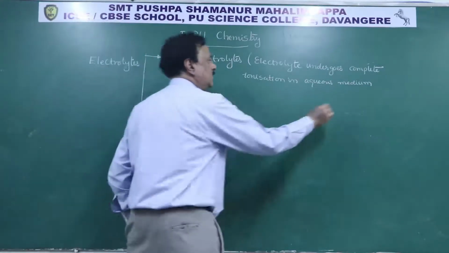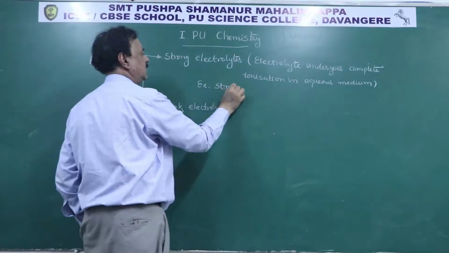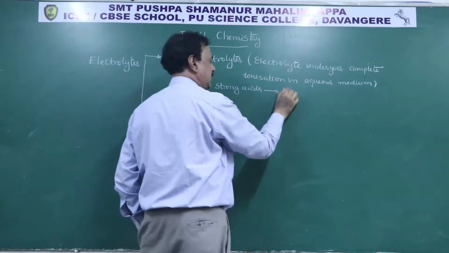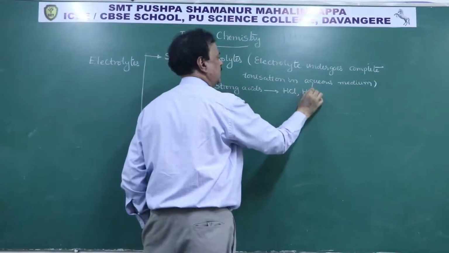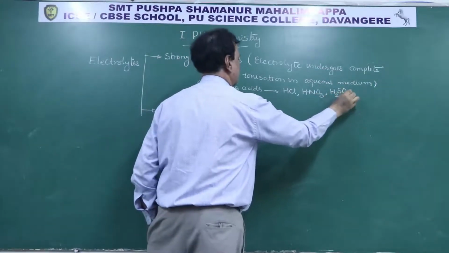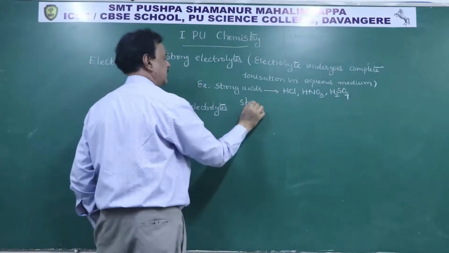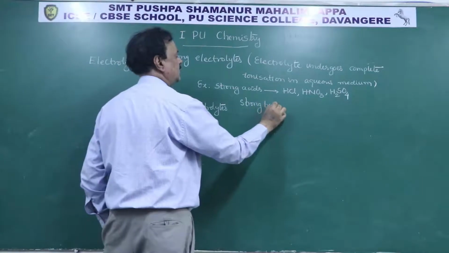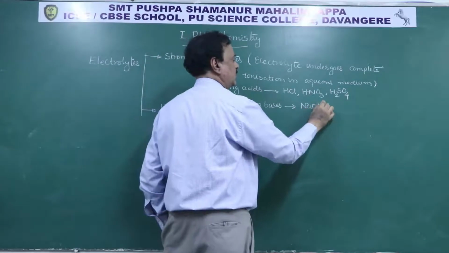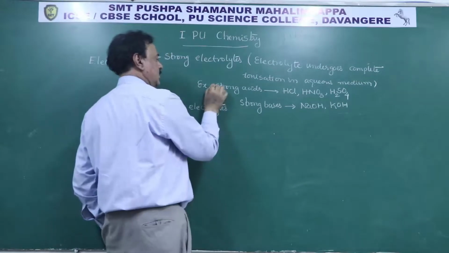Examples of strong electrolytes: strong acids, good examples like HCl, HNO3 or H2SO4. These are strong electrolytes or strong acids. And strong bases, meaning alkalis, like sodium hydroxide and potassium hydroxide.